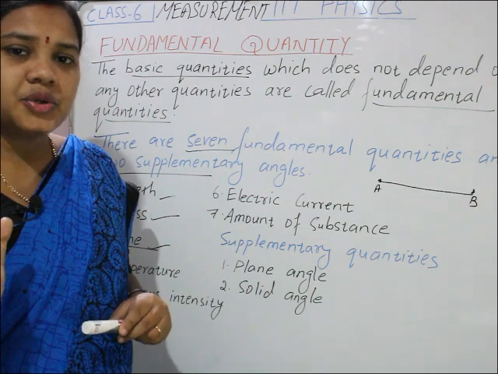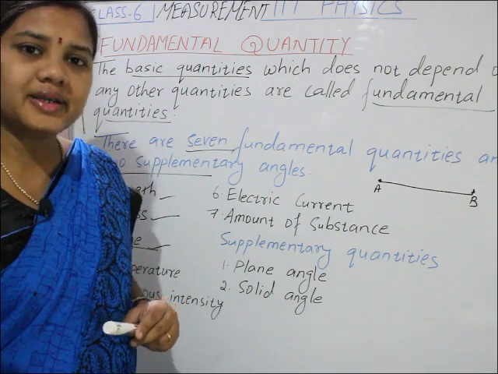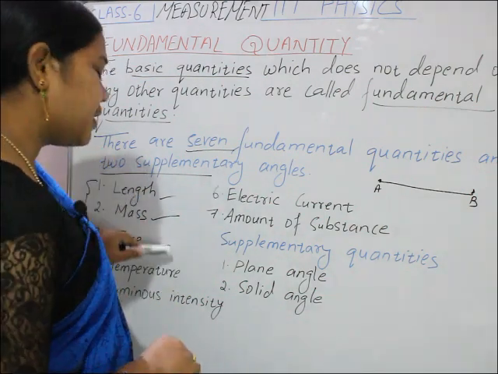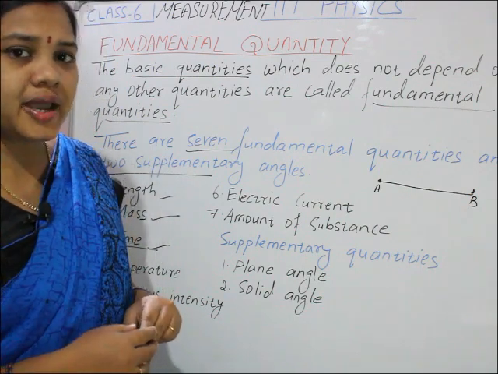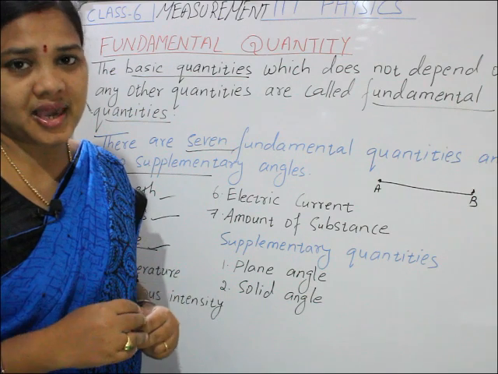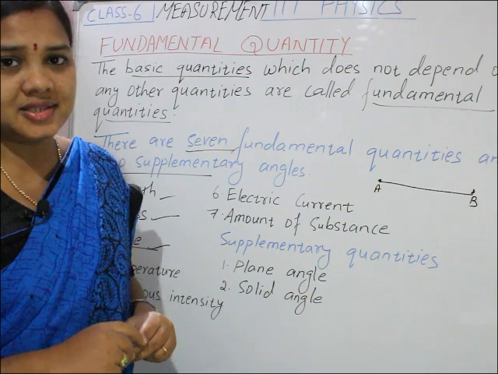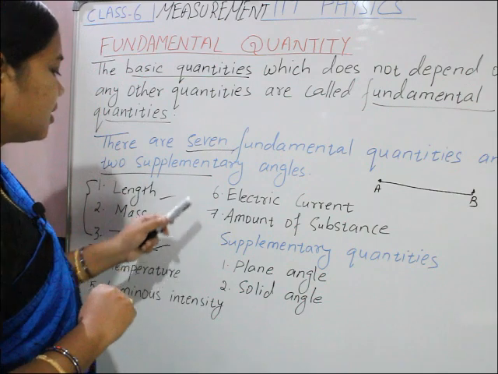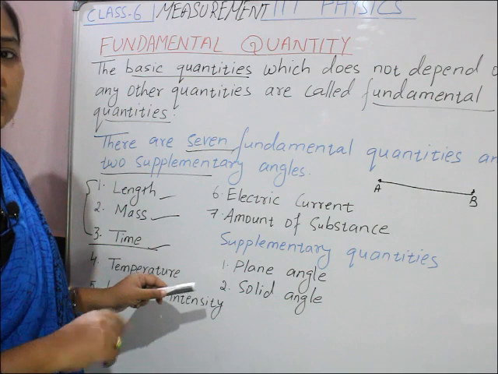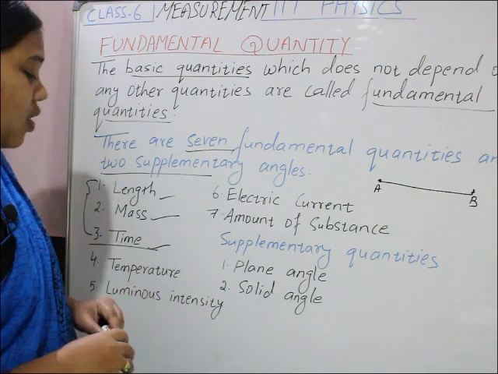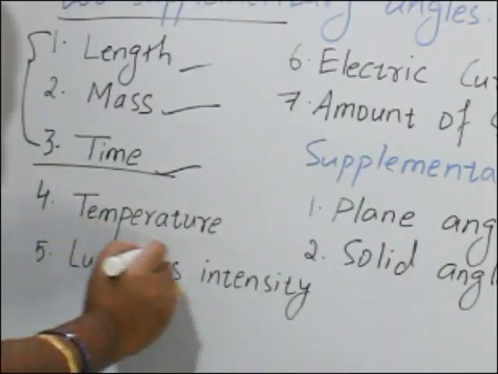In these three systems only three fundamental quantities are mentioned: length, mass and time, because in olden days only these three were considered fundamental. After that the SI system came, the Standard International units. In the SI system, 4 more were included, before 3 now 4, total 7 fundamental quantities, and again 2 supplementary quantities.